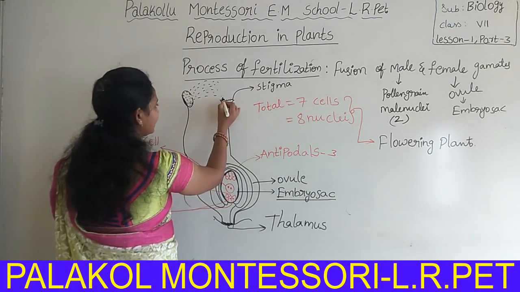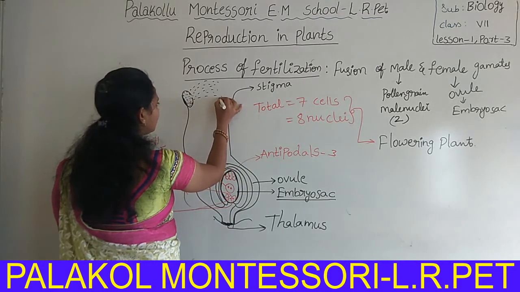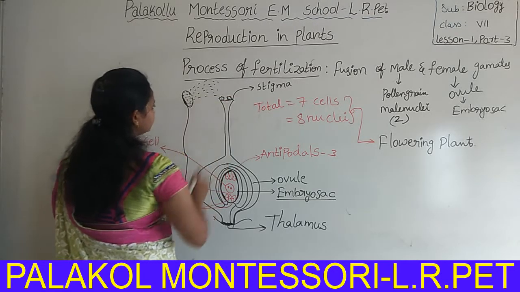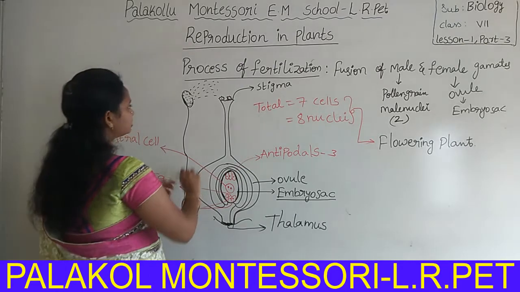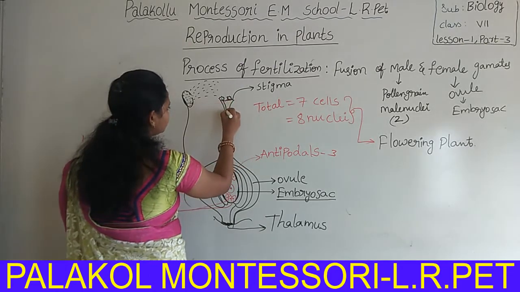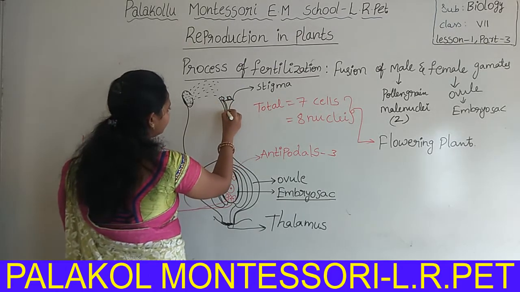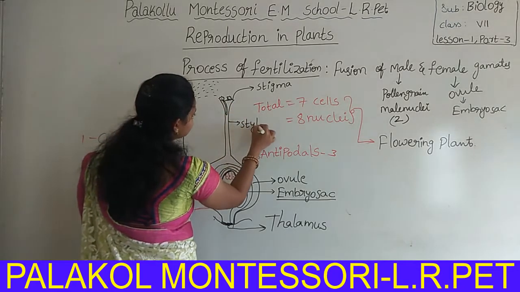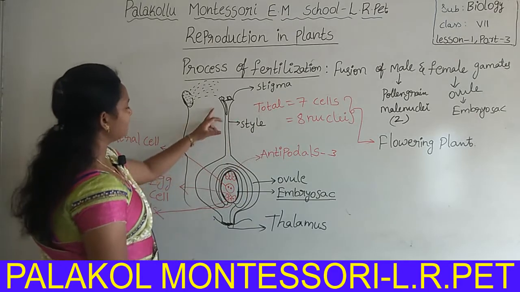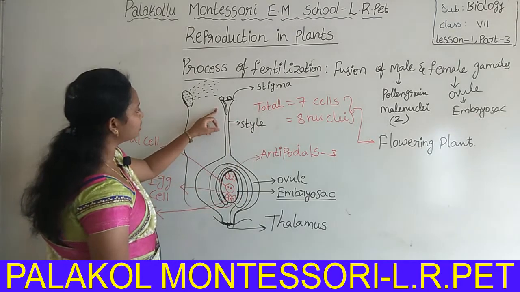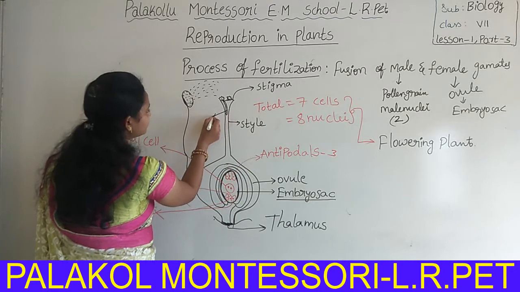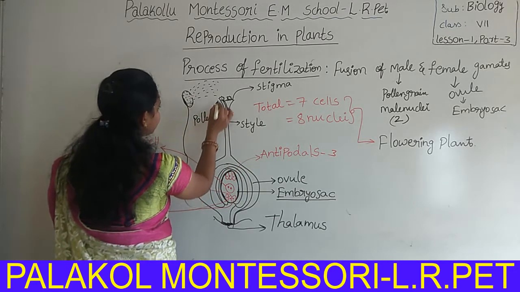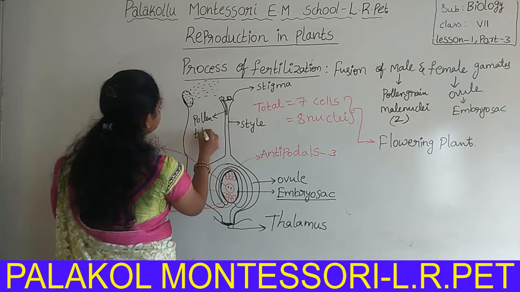Now pollen grains are present on the surface of the stigma. These pollen grains mature and form a tube inside the style region. This is the style. In the style region it produces a pollen tube. That means the tube which is attached to the pollen grain is called the pollen tube.